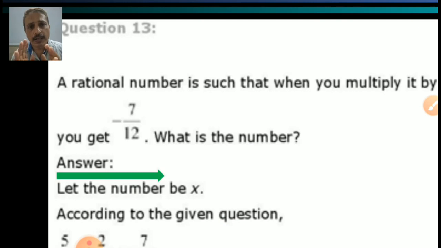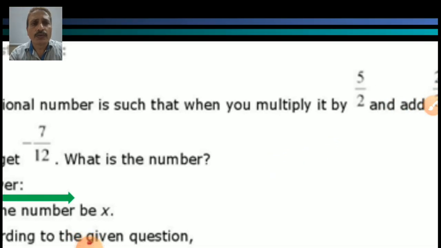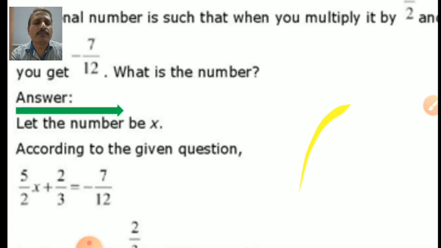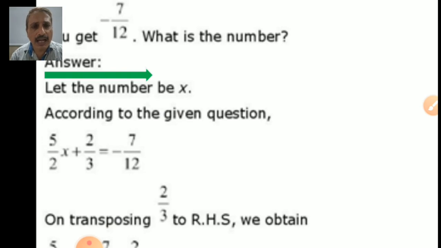Don't make any tension or any panic. This is just a new type of question. You may be having some confusion. Read the question once again. A rational number is multiplied with some number, then some number is added, and it gives some number, like an integer or natural number. Here they are giving rational numbers. 7 by 12 and 5 by 2, both are rational numbers. Very simple. So multiply this 5 by 2 with x.